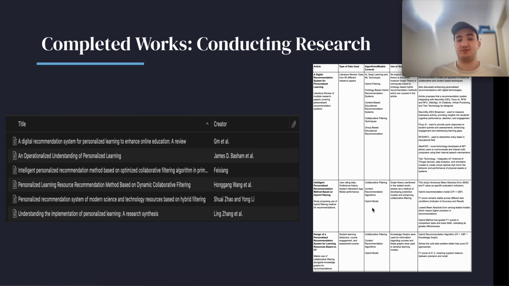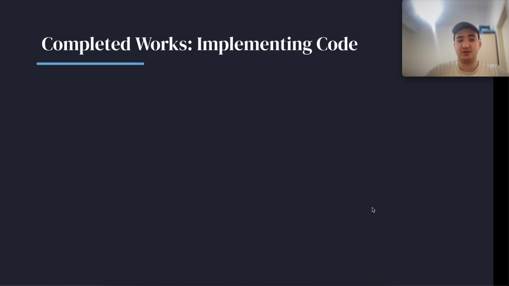So what kind of works did I complete? As I mentioned, I was responsible for conducting research. A professional or academic research project typically includes somewhere between 20 to 25 sources. So I would find sources, find the key takeaways from them and share them to be included in the project. And that was my responsibility for both of the projects I mentioned.